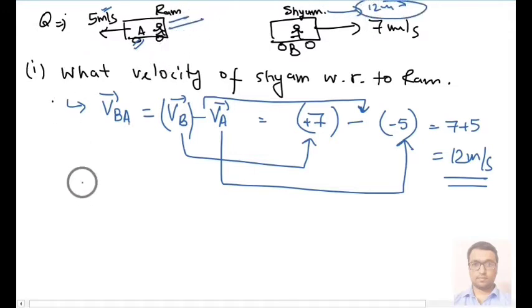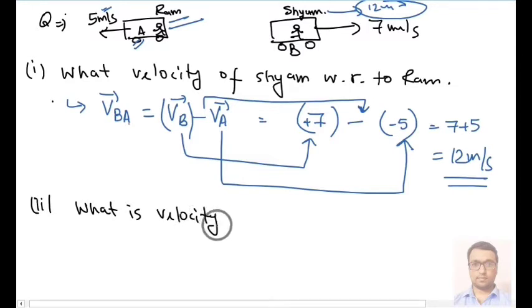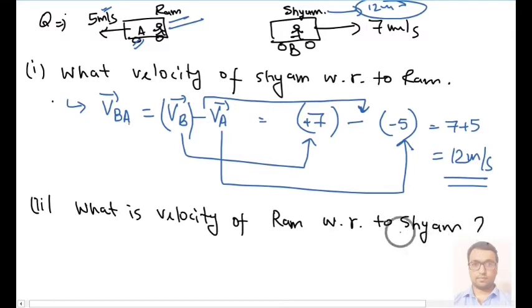Similarly, I can ask you the opposite: what is the velocity of Ram with respect to Shyam? Basically, what I am asking is the velocity of A with respect to B. So first of all you will write the formula VAB equal to VA minus VB.